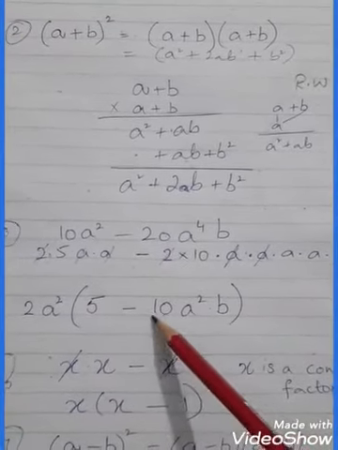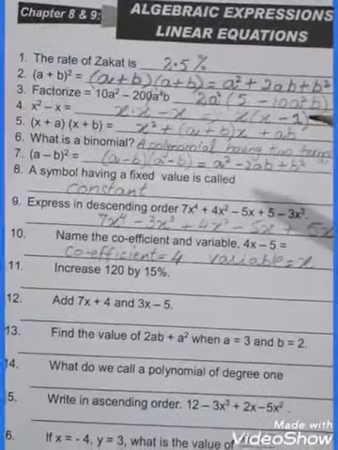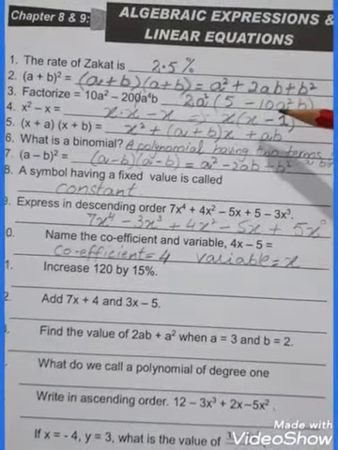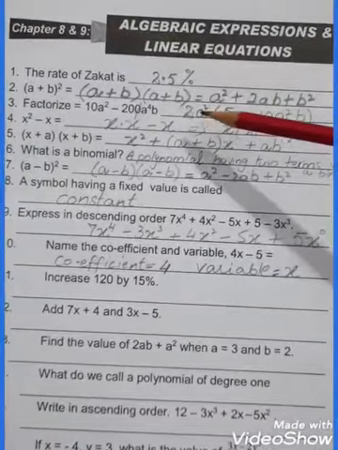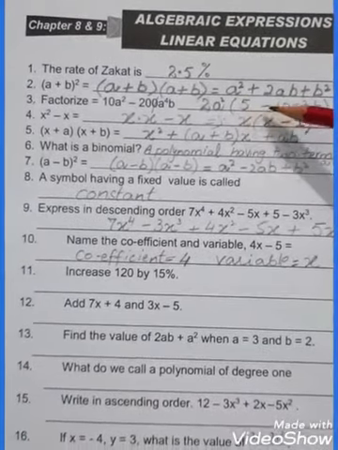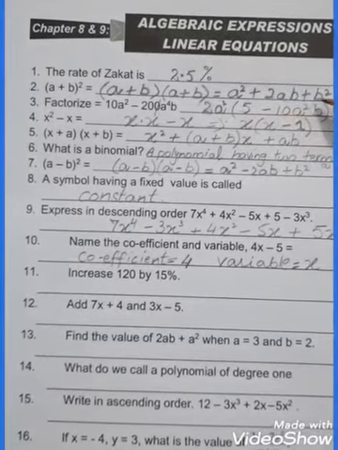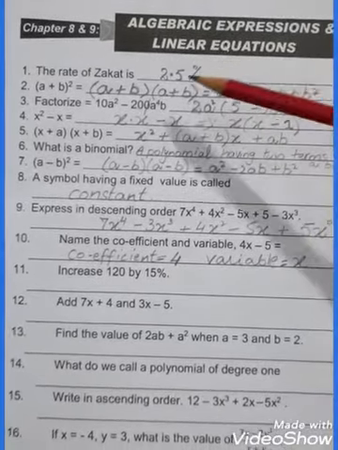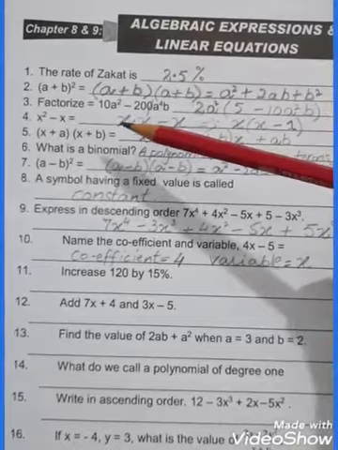So this is the answer of this expression, right? And now you have to write it down over here. 2A square, round bracket, 5 minus 10A square B. Now come to question number 4.